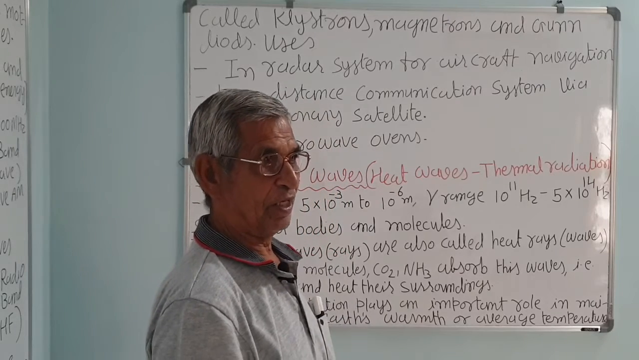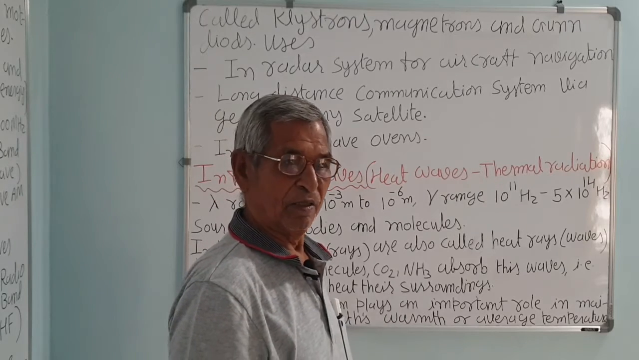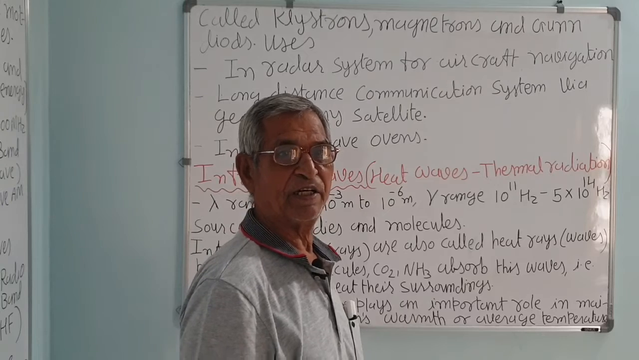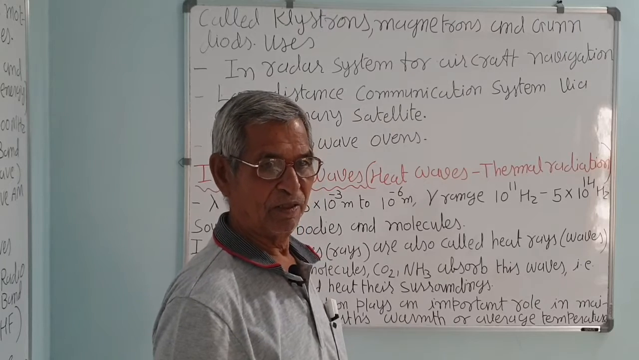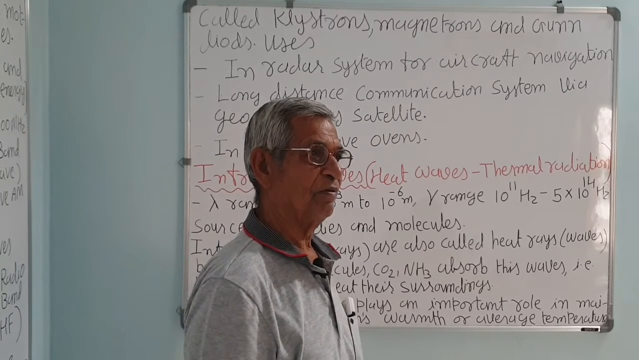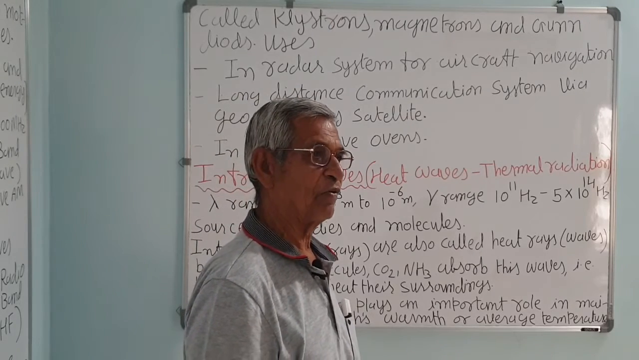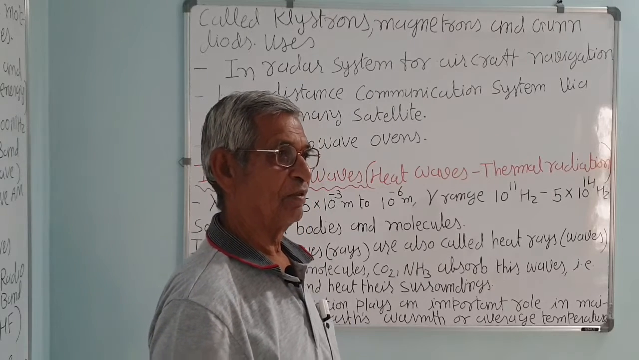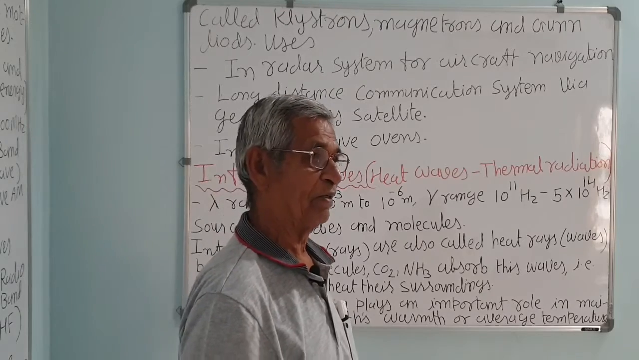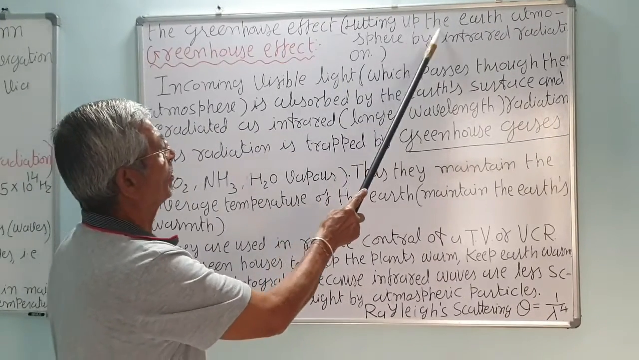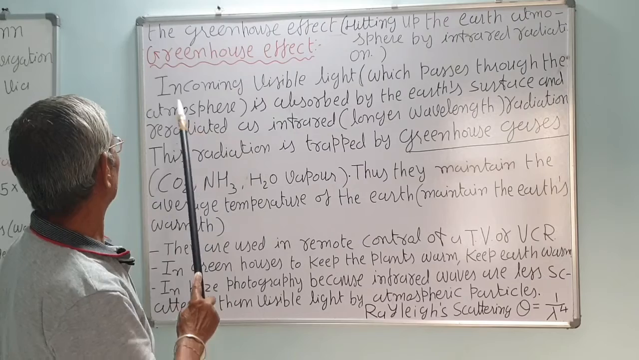Actually, the rays coming from the Sun reach the Earth and the Earth gets heated. When the Earth gets heated, with its temperature higher than the surroundings, it radiates infrared rays into the atmosphere. These are absorbed by the carbon dioxide, water molecules, and NH3 present in the atmosphere, and this is what we call the greenhouse effect. The heating of the Earth's atmosphere by infrared radiation is called the greenhouse effect.